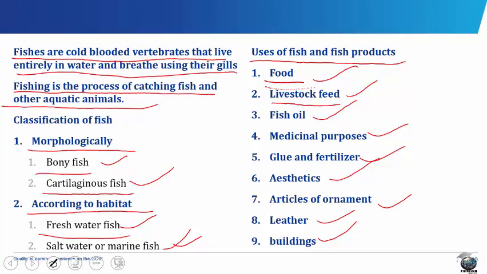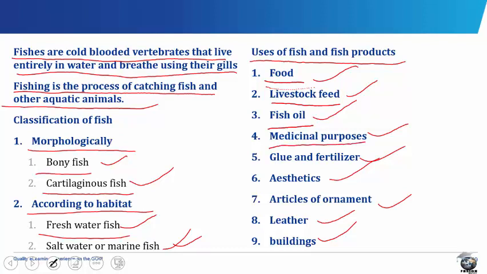As livestock feed, fish flesh and bones are used in making fish meal, which supplies protein and calcium in the animal feed. The oyster shell and fish bones are used for supplying calcium in the layer's ration. Fish oil. Fish oil is used for various purposes. Whale oil is used for heating and lubrication. Fish oil is also used for making soaps, paints, candles, drugs, wax, etc.